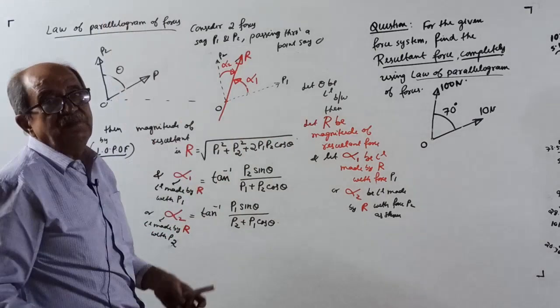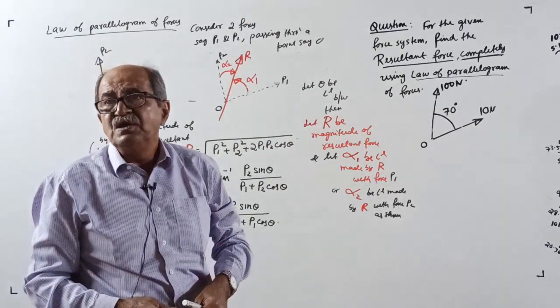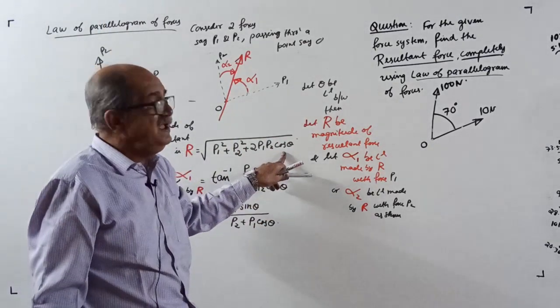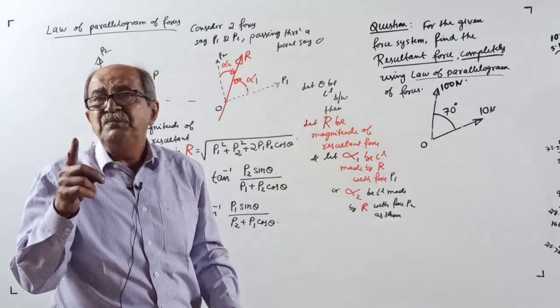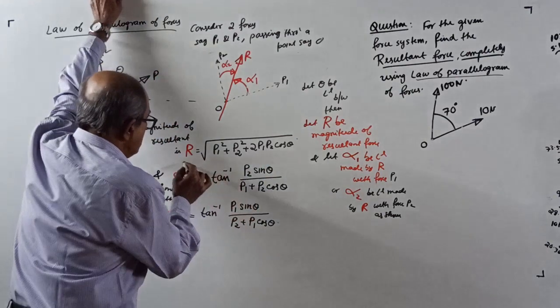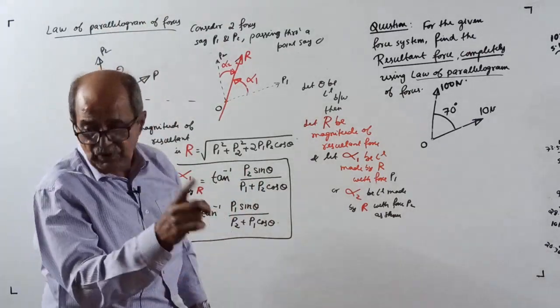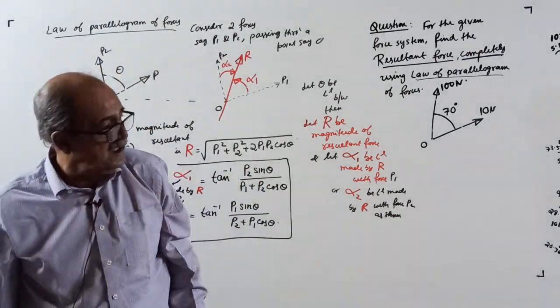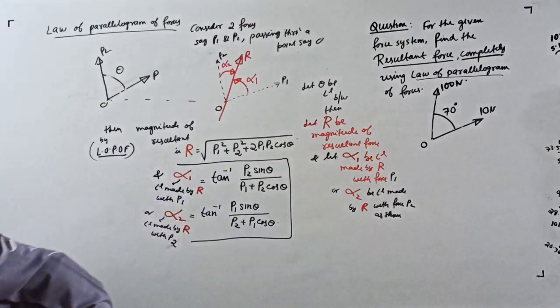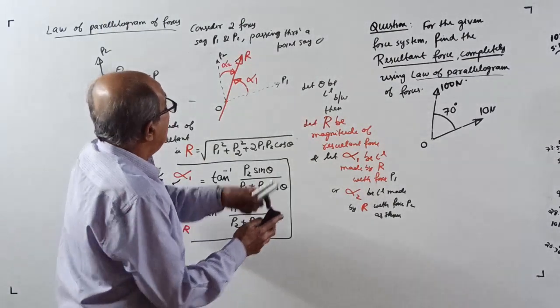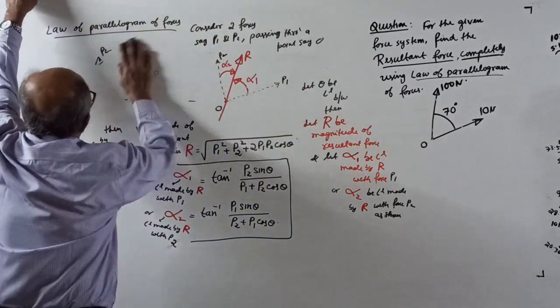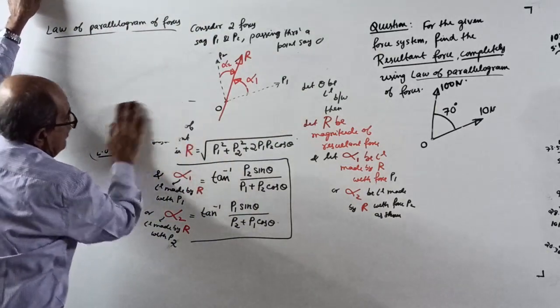Now, this is the standard formula, like a square plus b square plus 2ab into cos theta. This is derived, easy to remember. People will have difficulty: Sir, how to remember this one? I will tell you how to remember it. I will tell now only how you can remember the expression for the angle. I will remove all this now.